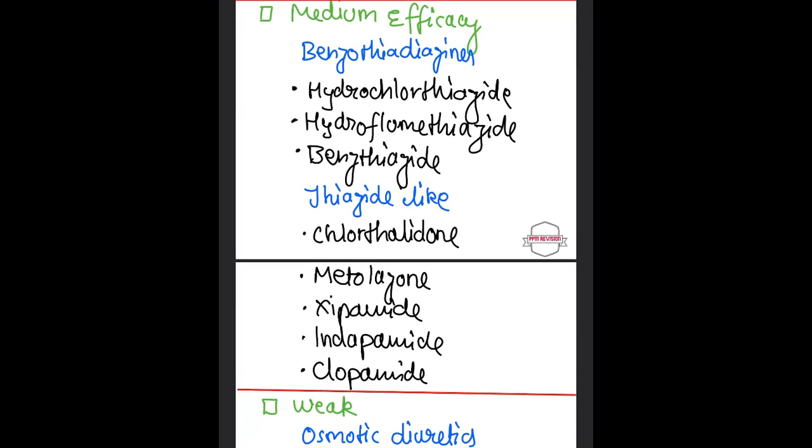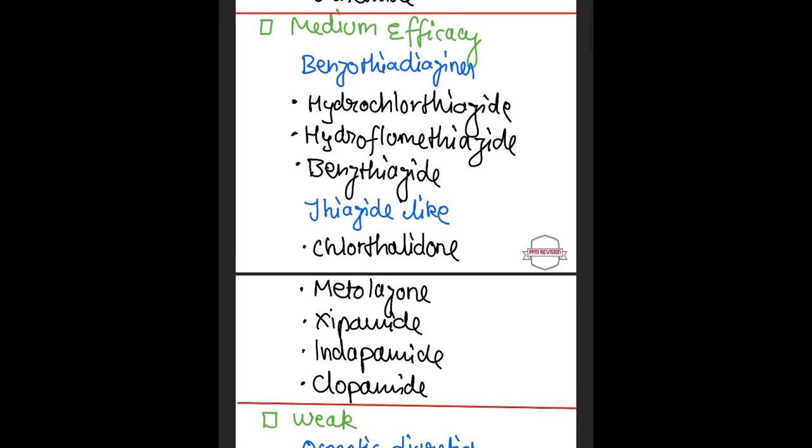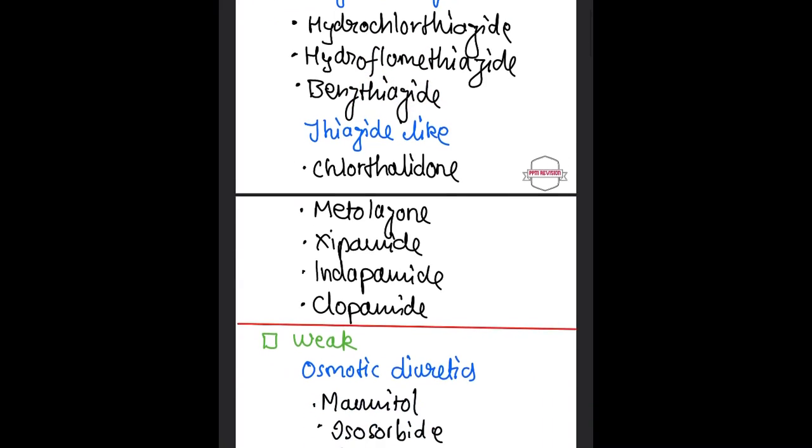Coming to medium efficacy, there are benzothiazidines and thiazide-like. Under benzothiazidines, there is hydrochlorothiazide, hydroflumethiazide, and benzthiazide. Then talking about thiazide-like, there is chlorthalidone, metolazone, xipamide, indapamide, and clopamide.